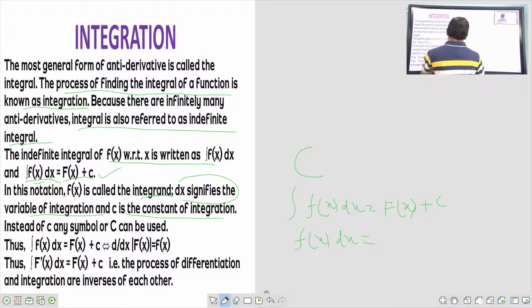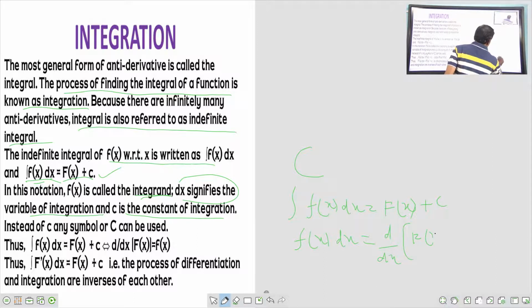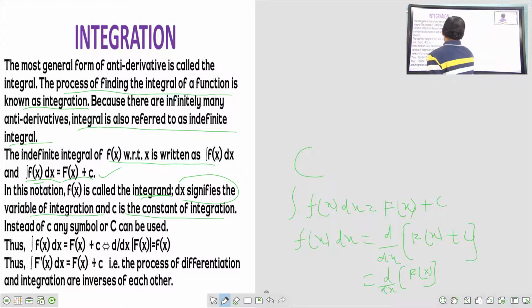That's why he is saying d by dx of capital F of x plus c. Because once again, d by dx of F of x plus c is also equal to d by dx of F of x. That's why here d by dx of F of x, because that is nothing but small f of x.